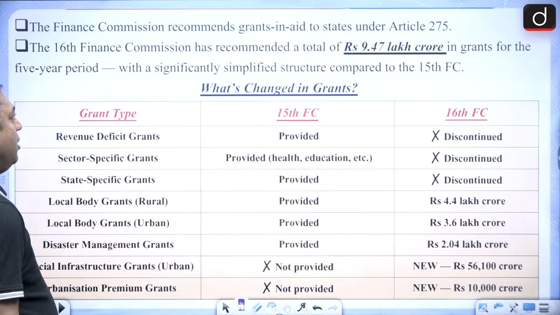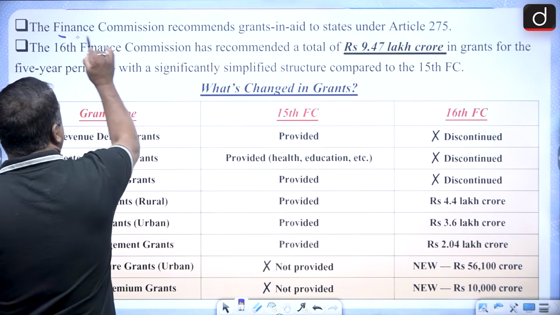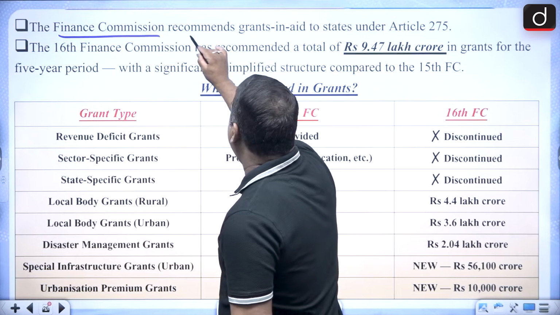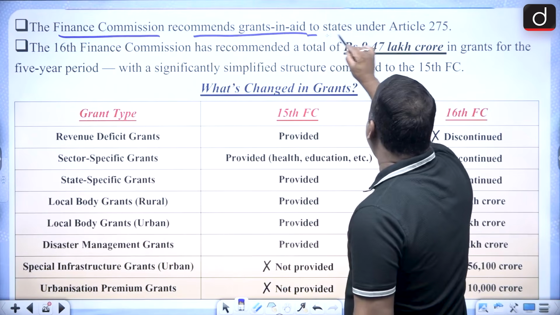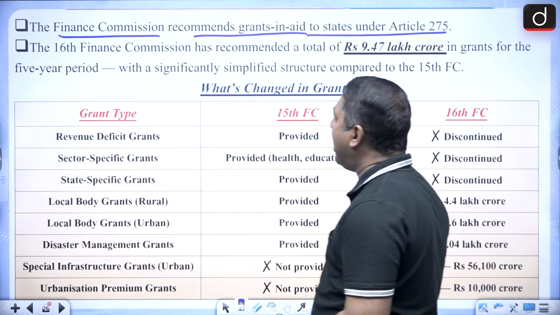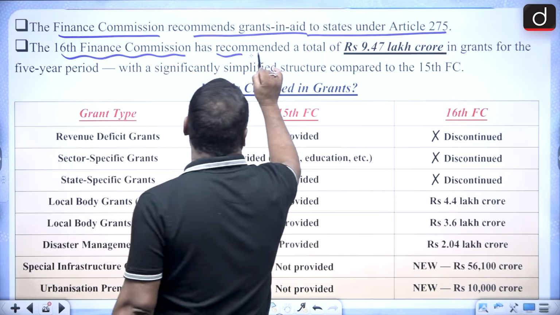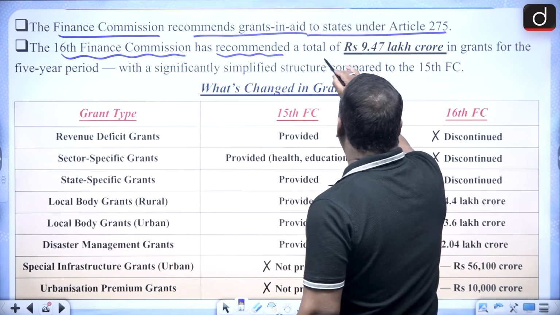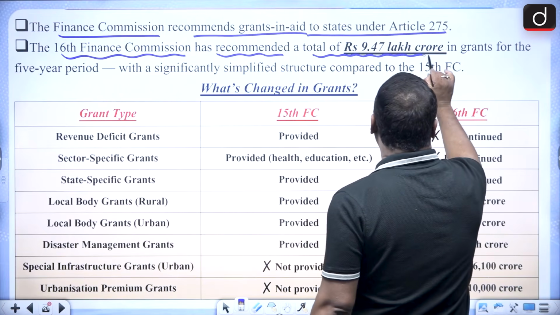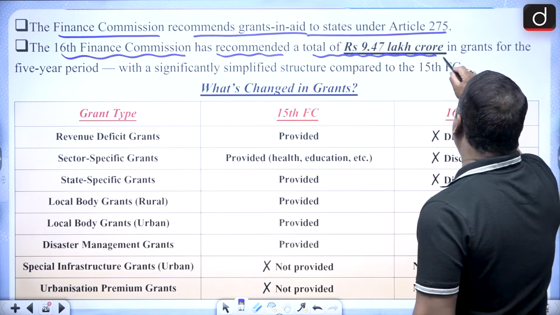We also have this, that the Finance Commission also recommends grants-in-aid to states under Article 275. The 16th Finance Commission has recommended a total of rupees 9.47 lakh crores in grants.